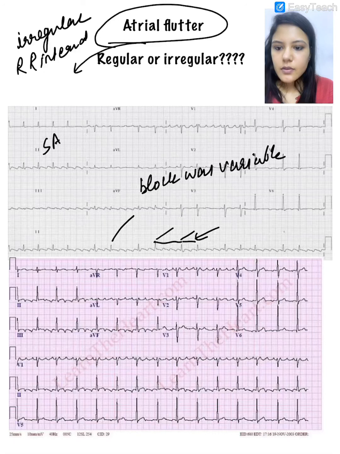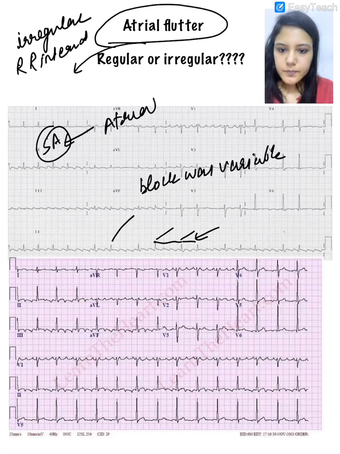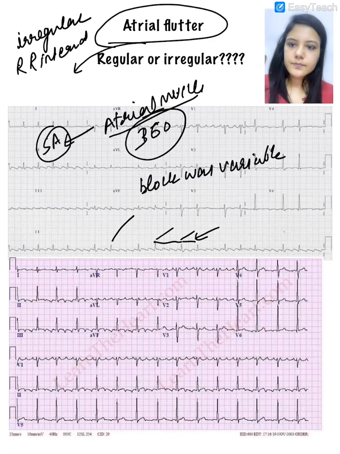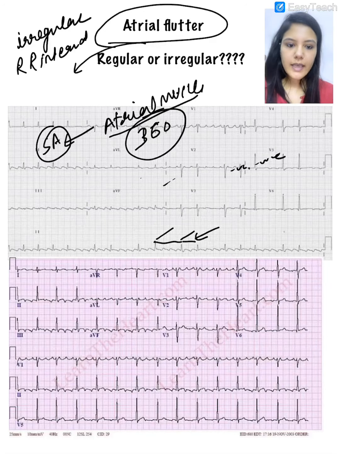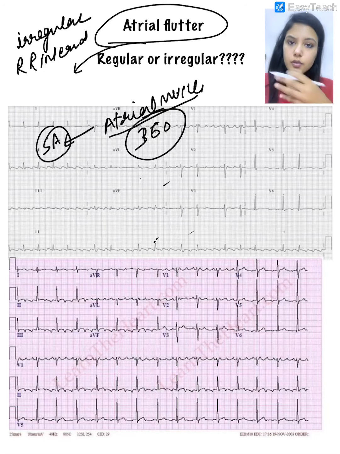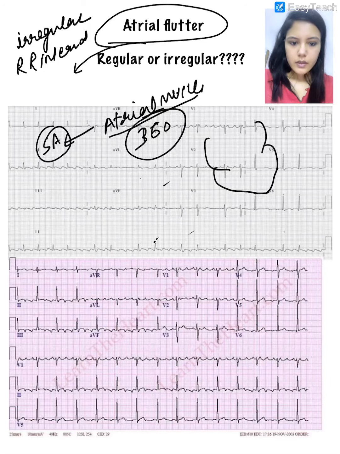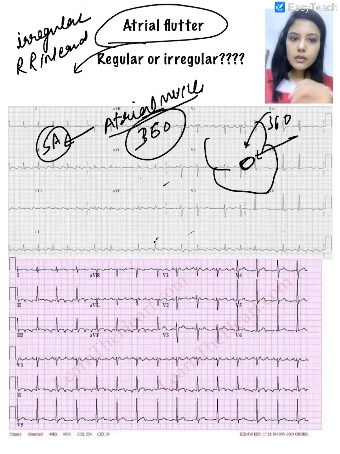Suppose the SA node, due to some pathology, or suppose the atrial muscle is firing at the rate of 360, is the AV node capable of allowing so many impulses to the ventricle? No. The AV node is not capable of allowing 360 impulses to reach the ventricle.